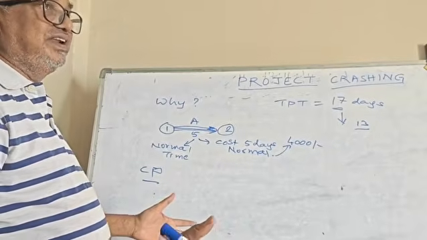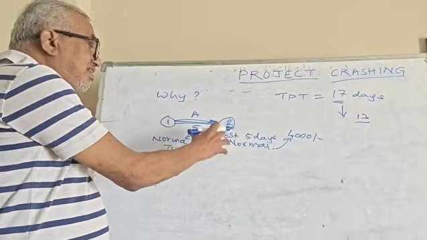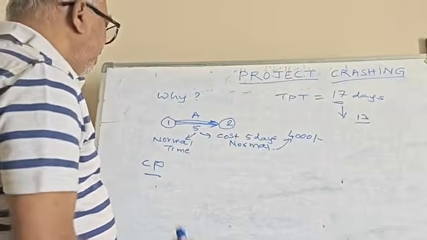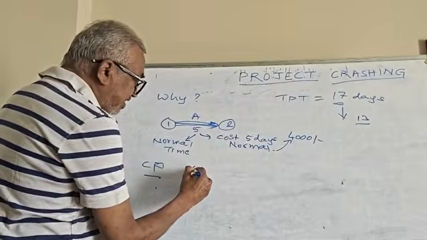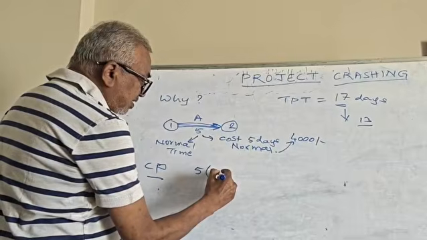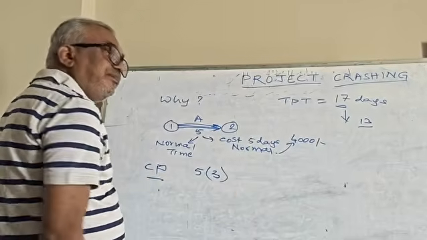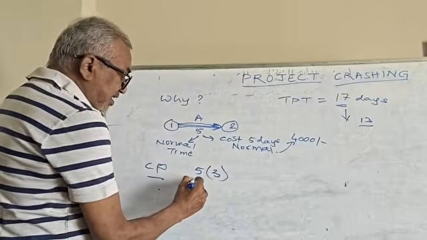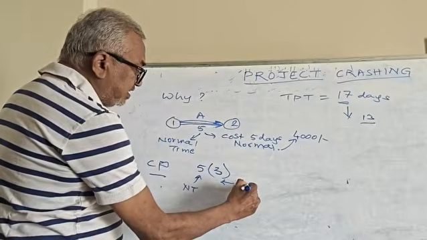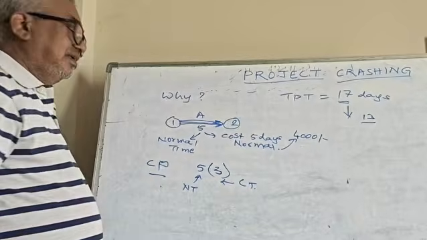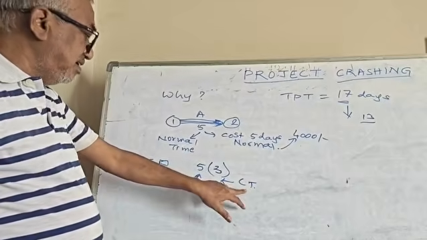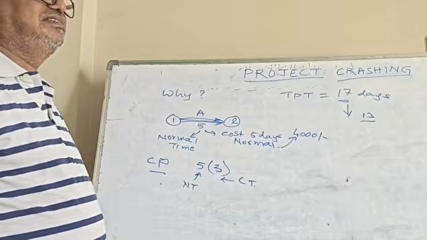What network we are considering, what numerical problem, based on that numerical problem, you will get the reduced TPT. So suppose I say this 5 days duration can be reduced to 2 days, or it can be reduced to 3 days. I will write in brackets; this 5 will be the normal time. This can indicate the crash time, CT. This 5 is the normal time, and this 3 in the bracket assumes the CT, that is the crash time.